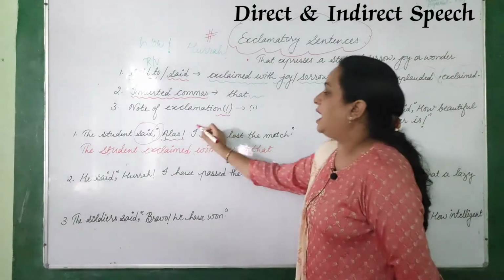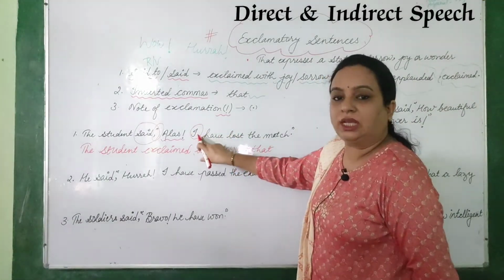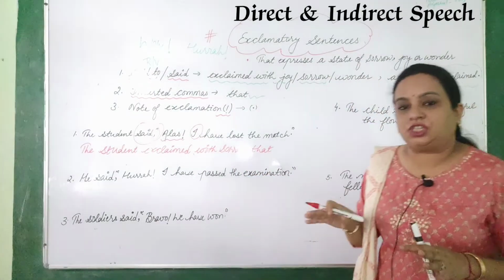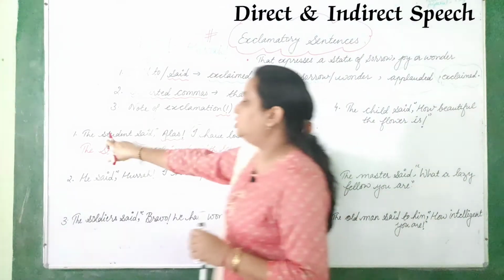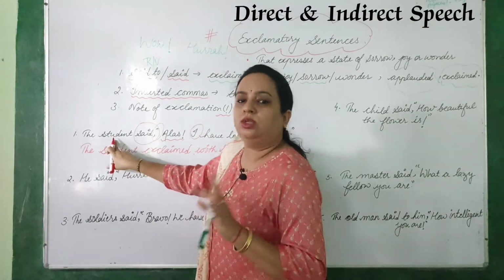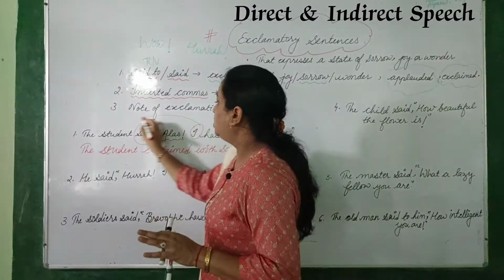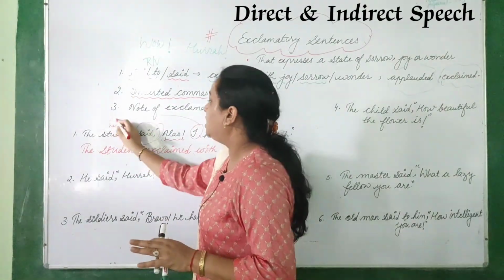Clear? Now this "I" we used to change. What is the basic rule of changing "I"? That is "he" or "she." So here the student may be he, it may be she. It is your choice here what you want to take. Clear? So I will change to the student, and it may be he or she.